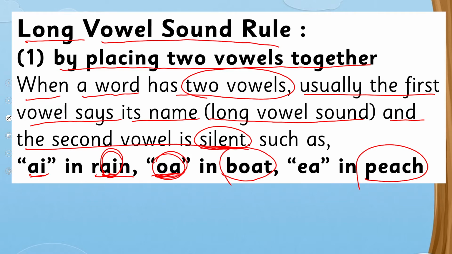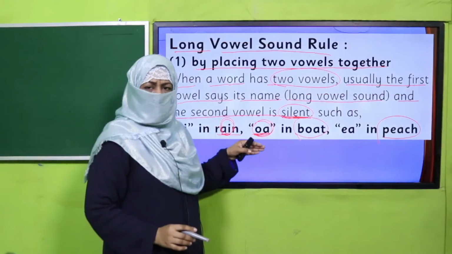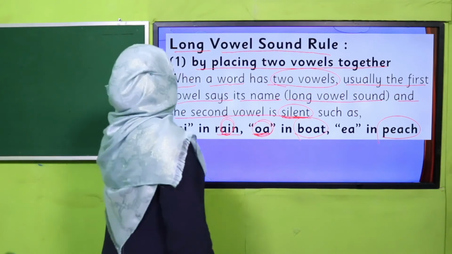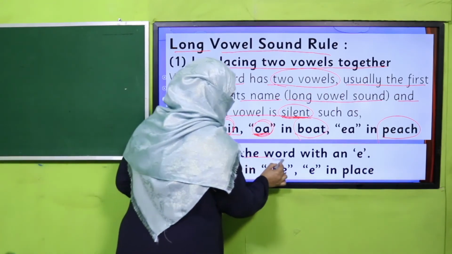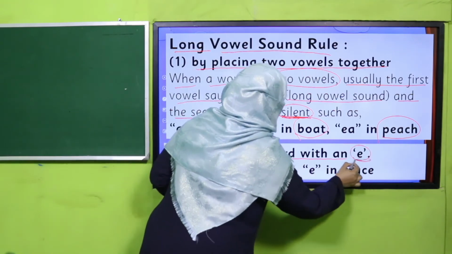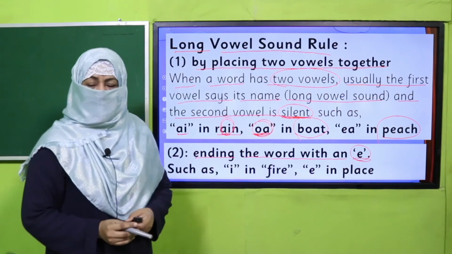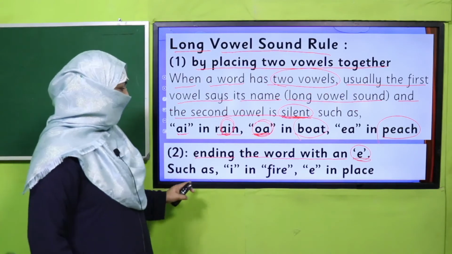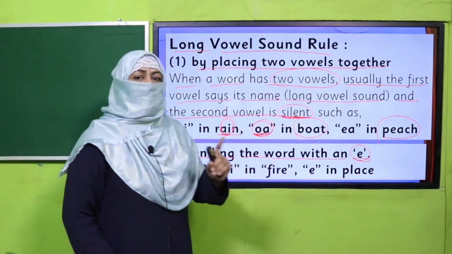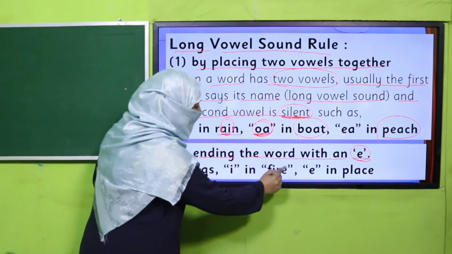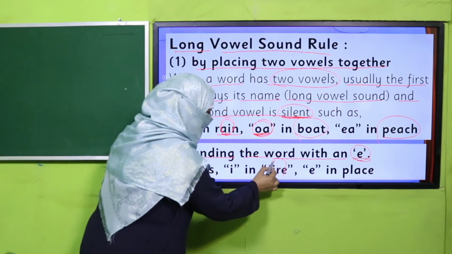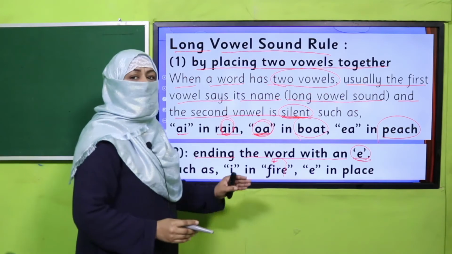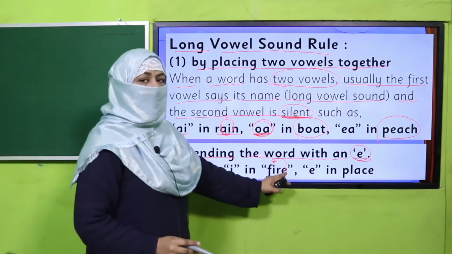This is the most frequently used rule in long vowel sound. And the second rule is ending the word with an E. This is called the Bossy E Rule. What happens if you find at the end of a word there is E? This E remains silent, and whatever vowel is coming before it will give its long sound, as in fire.